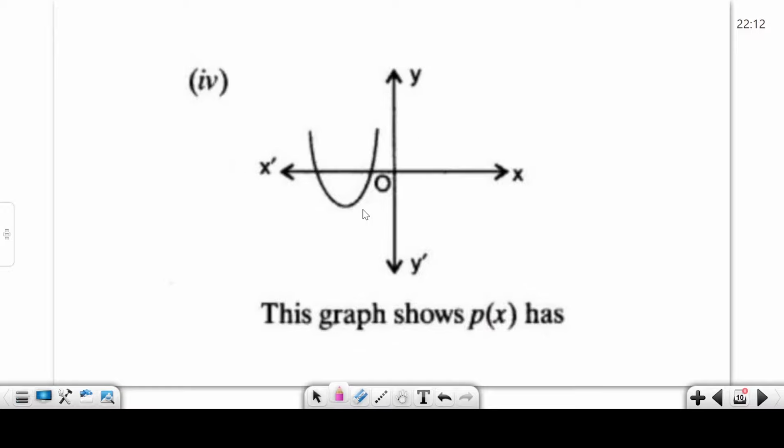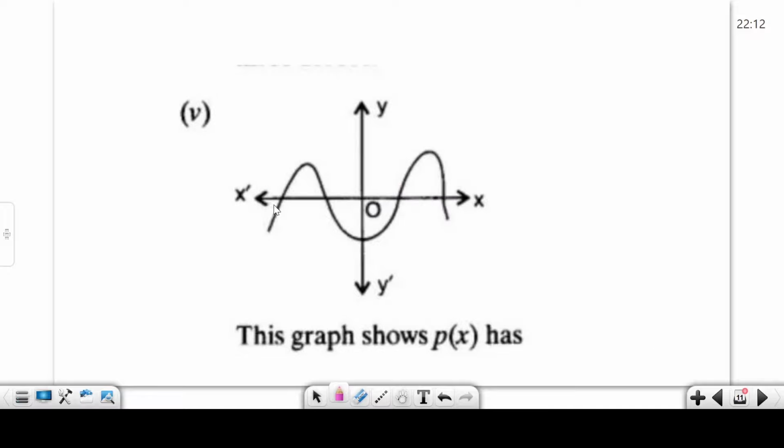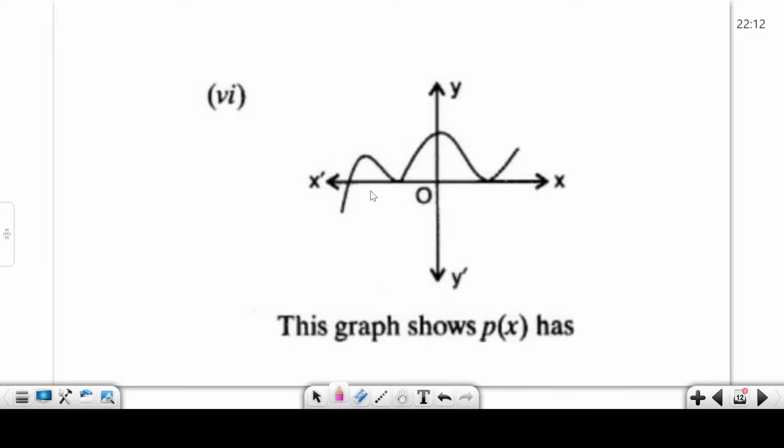In the next slide, look only at the x-axis. Okay, the graph cuts the x-axis at 1 and 2. How many zeros? 2 zeros. Simple. Now count the x-axis, one time, 2, 3, 4. How many zeros here? 4 zeros. Okay, on the next, look here. Be careful. Some students count 2 here. It can cut only one time. How many? 1, 2, 3. How many zeros here? 3 zeros.